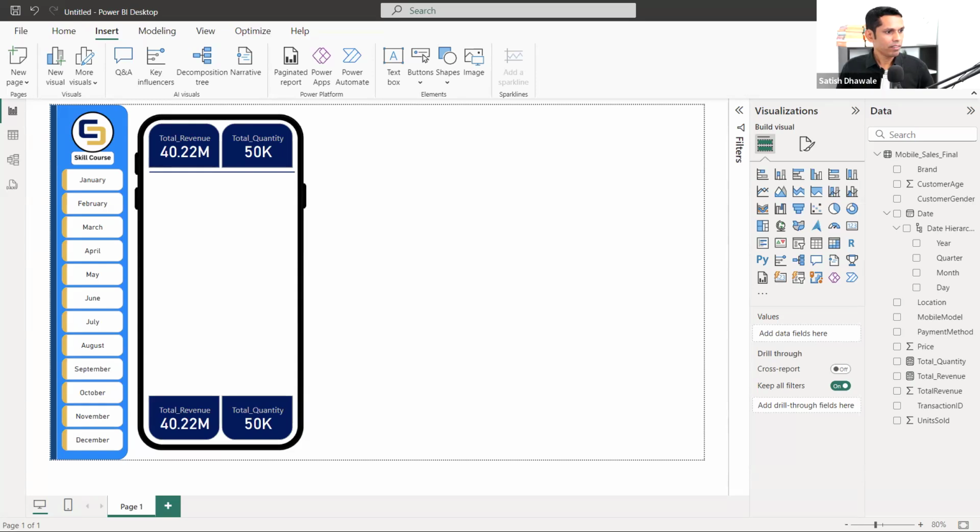Amirji, that I have done according to the mobile screen. I have rotated the corners according to the mobile screen.